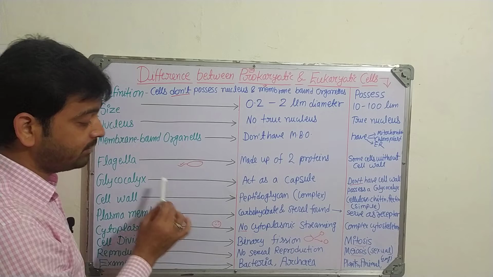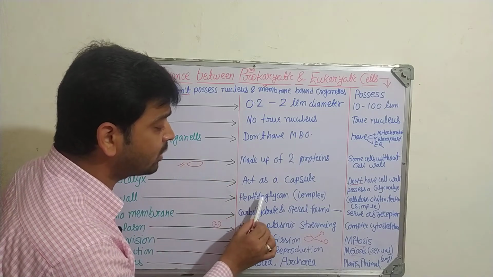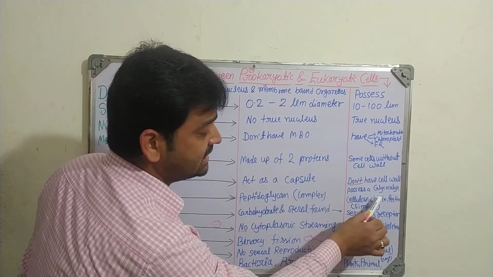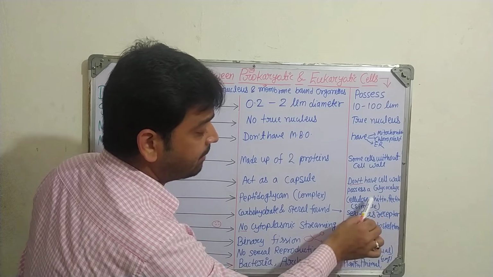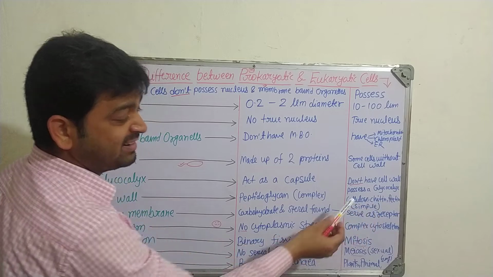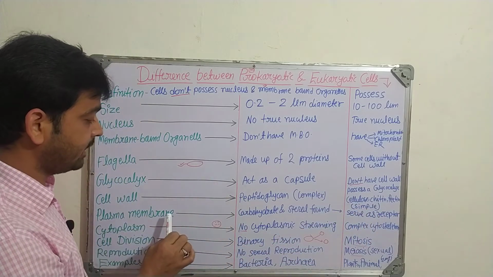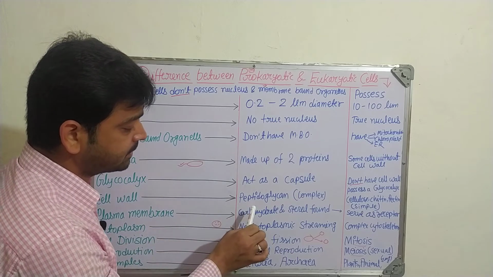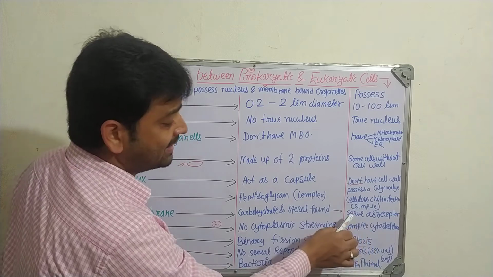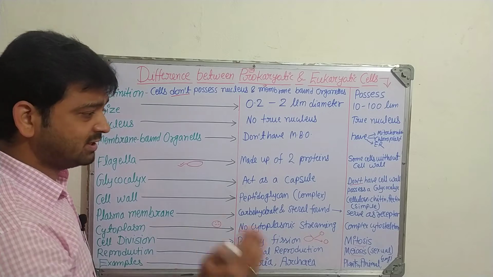Then the next one, cell wall. In the prokaryotic cell, the wall is made up of peptidoglycan, which is complex, whereas on this side there is cellulose, chitin, pectin, and it is a simple cell wall. That you need to remember. The chitin, cellulose, pectin we have seen in the plant cell. Coming to the next one, plasma membrane. In prokaryotic, it is made up of carbohydrate and sterol, whereas in eukaryotic the carbohydrate and sterol serve as a receptor in the plasma membrane. So that is the difference.